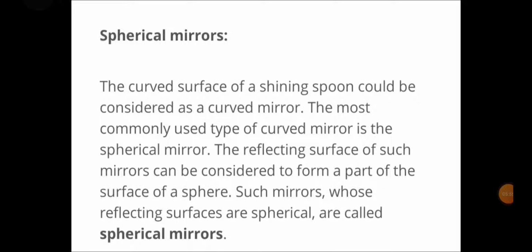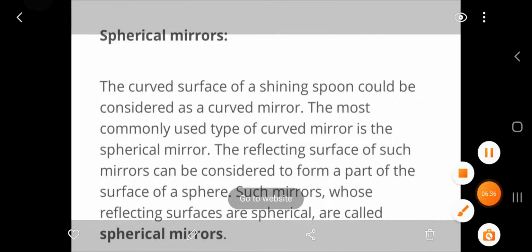Now we have spherical mirrors. The curved surface of a shining spoon could be considered as a curved mirror, as we have seen in a spoon. The most commonly used type of curved mirror is the spherical mirror. The reflecting surface of such mirrors can be considered to form a part of the surface of a sphere. Such mirrors whose reflecting surfaces are spherical are called spherical mirrors. Means those mirrors which are part of a sphere are known as spherical mirrors.